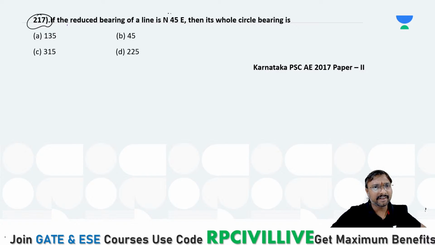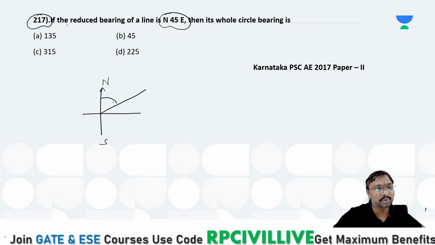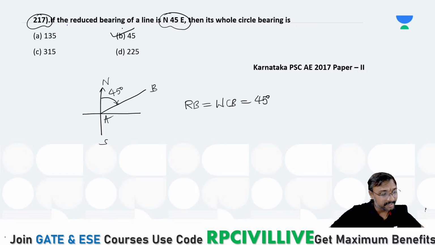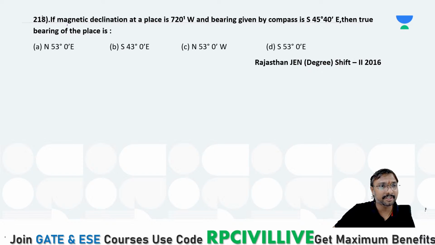If the reduced bearing of a line is north 45 degrees east, whole circle bearing is always with respect to north. The angle given is north 45 degrees towards east. So this is your 45 degrees, for line AB. Reduced bearing and whole circle bearing are both the same, 45 degrees, because whole circle bearing is always with respect to north. Now select the answer for this 218 question, everyone.